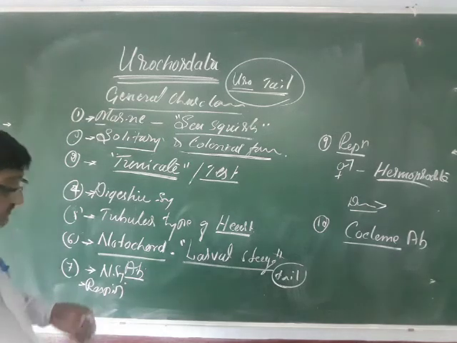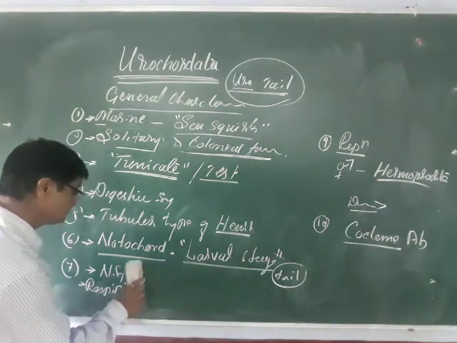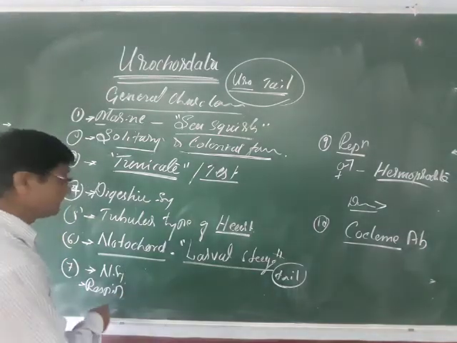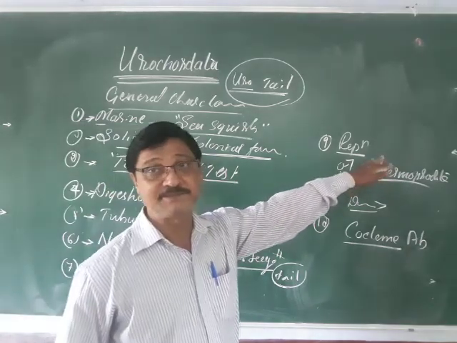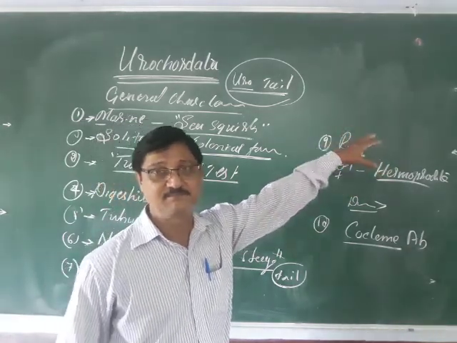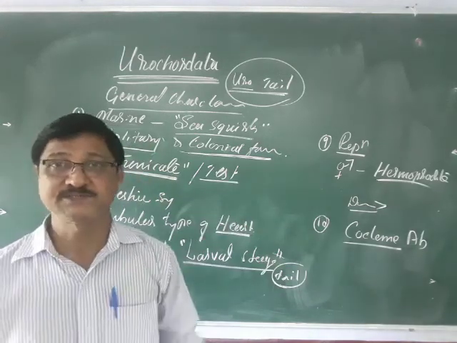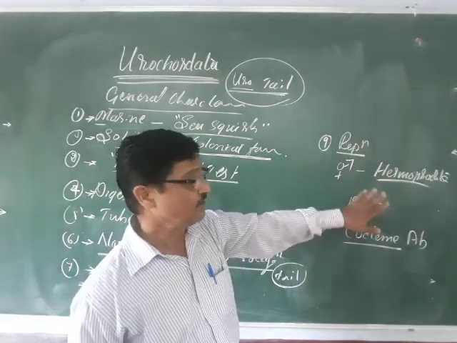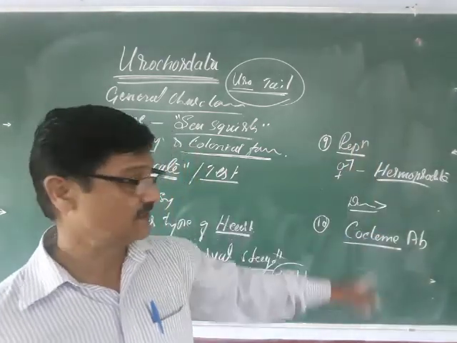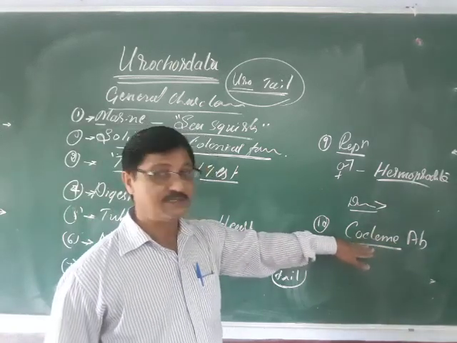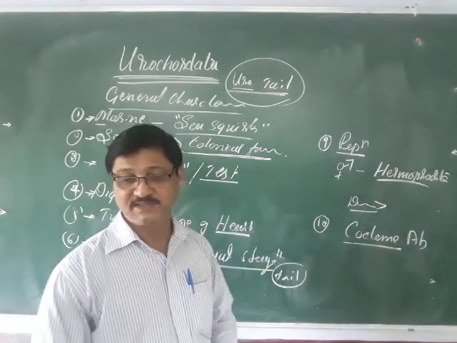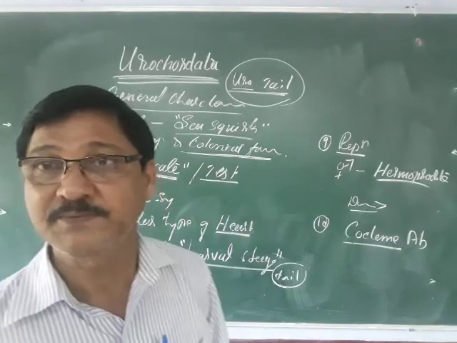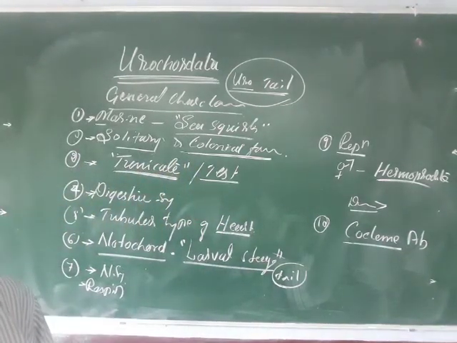The nervous system is simple. Dorsal and ventral nerve cords run along the length of the body, and the respiratory organs are the pharyngeal gill clefts. In reproduction, the sexes are united, meaning they are hermaphrodite, and the development is indirect with an ascidian larva. The body cavity is absent also, so they are non-coelomate. So these are the general characters of phylum Protochordata like urochordates.